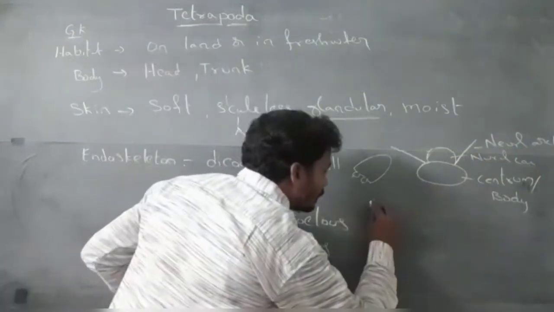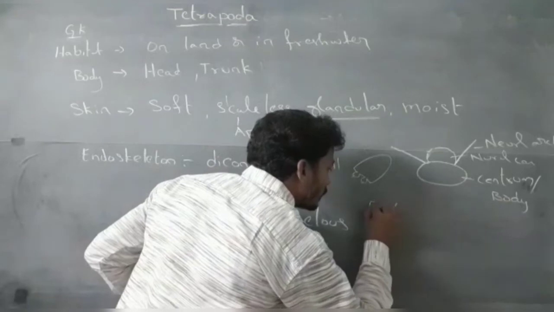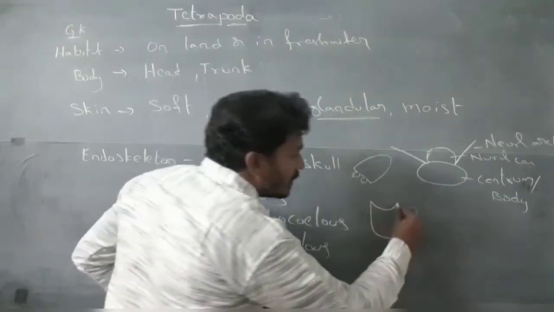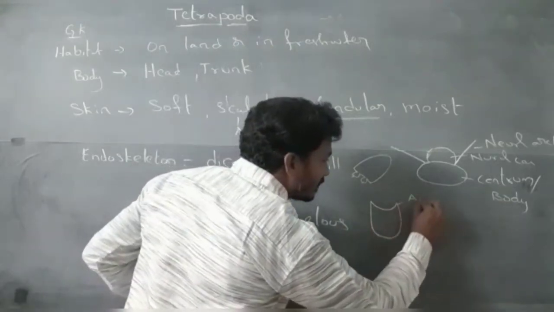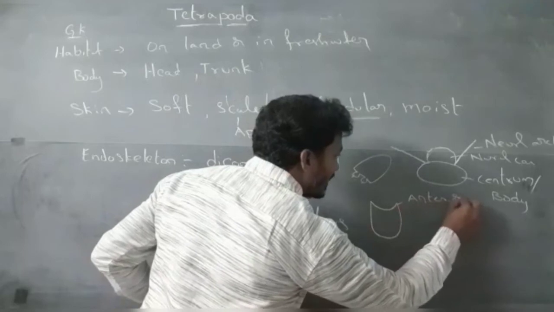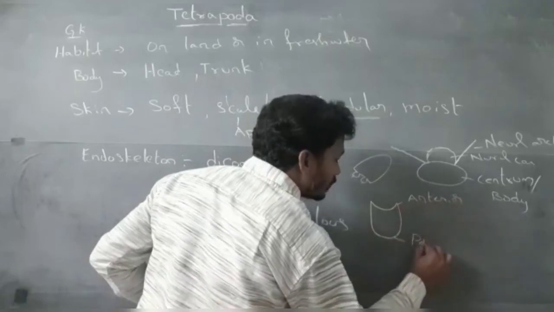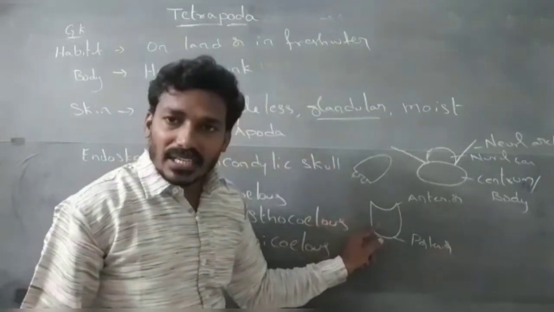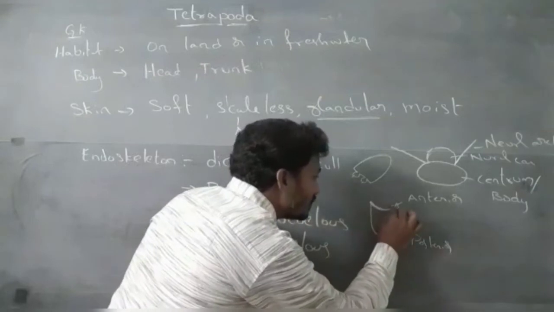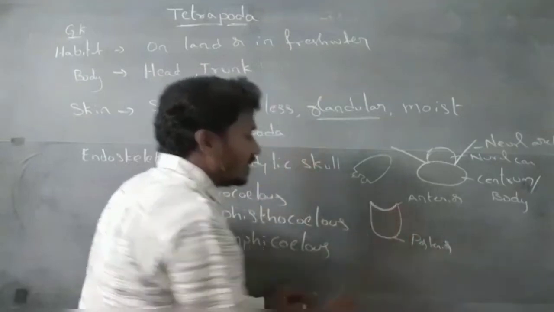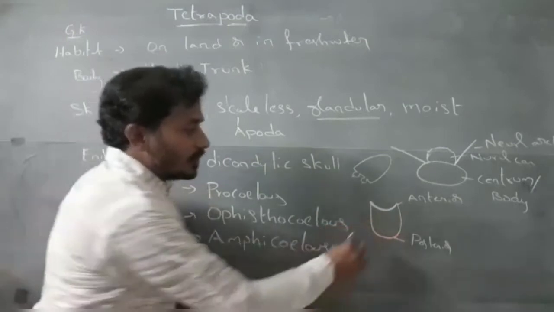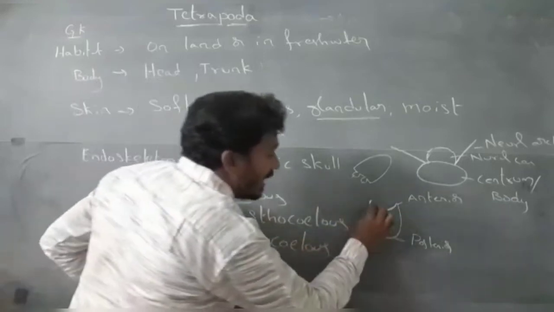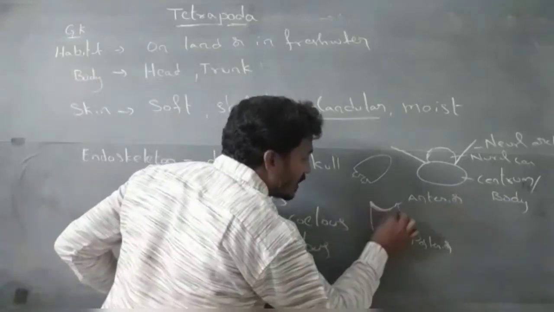Centrum, anterior region. This is the posterior region. The anterior region of the centrum is concave. This is concave. When the anterior region of the centrum is concave, it is called procoelus. In procoelus, the anterior region of the centrum is concave.